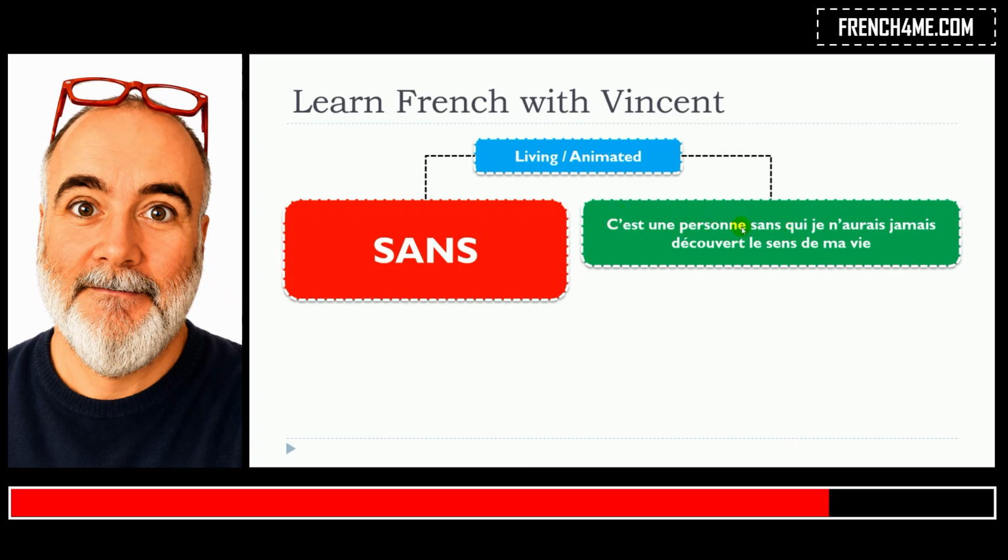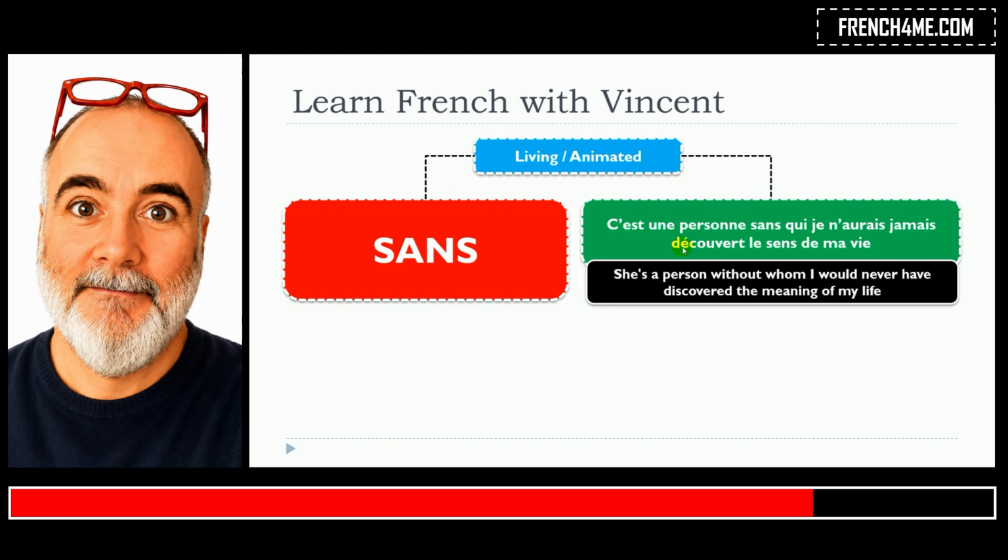C'est une personne sans qui je n'aurais jamais découvert le sens de ma vie. So this is the first category for living or animated things or people.